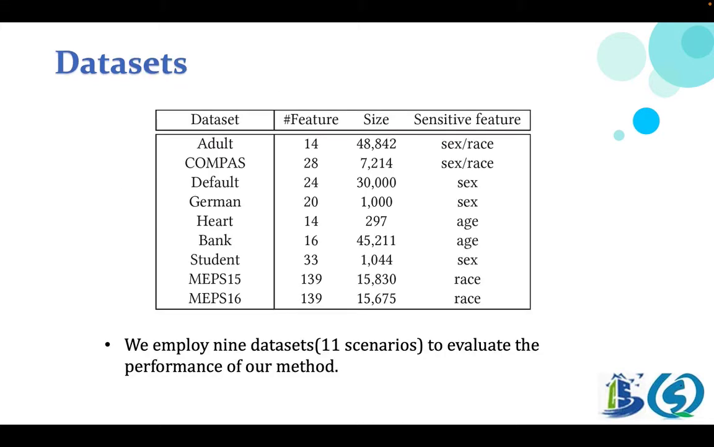We employ 9 datasets to evaluate the performance of our method, all of which have been widely used in previous software fairness studies. Since there are two sensitive features, sex and race, in two datasets, adult and COMPAS, we convert the 9 datasets into 11 scenarios by considering one sensitive feature in one scenario. For example, the adult dataset appears twice as adult sex and adult race.